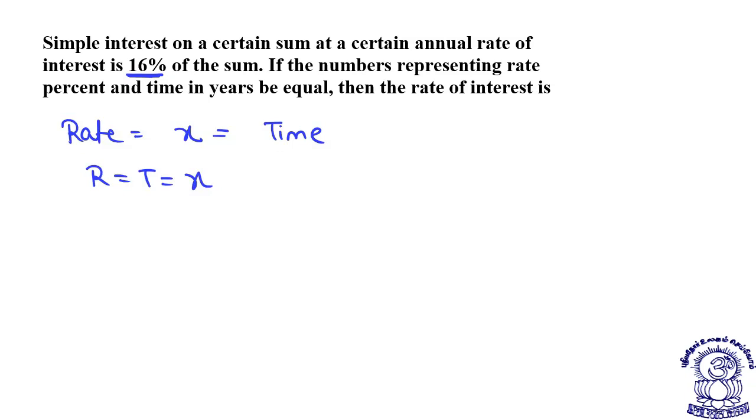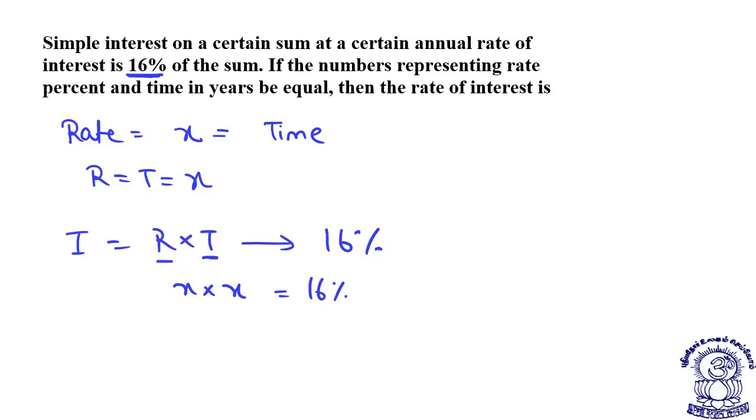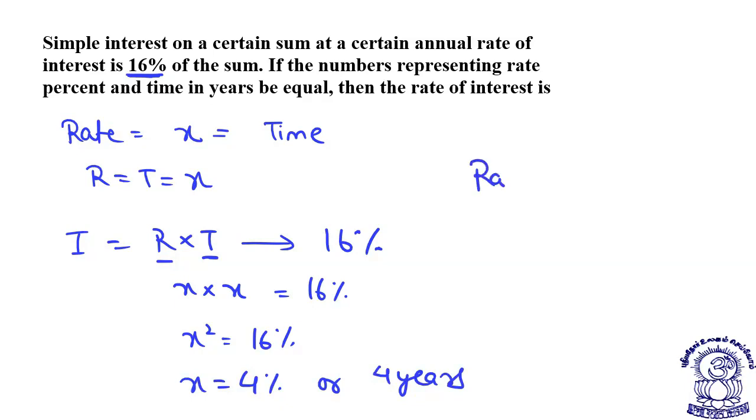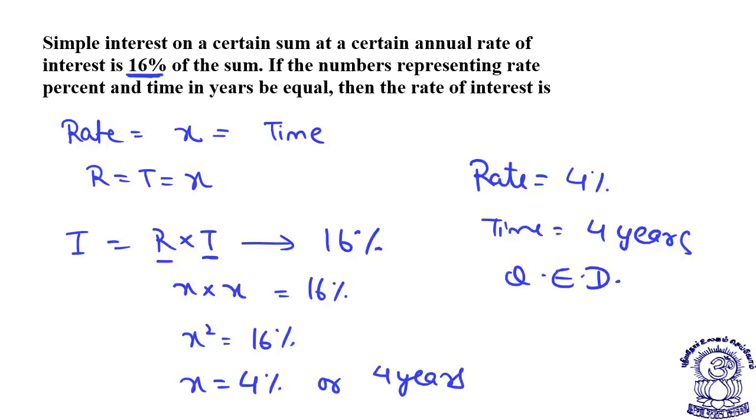Students, as per the method I have told you, interest is actually rate into time. If rate into time is 16% and both rate and time are equal, X into X is 16%. Can't I say X square is equal to 16, or X is equal to 4? So easily you can deal. X is equal to 4% or 4 years. That means the rate is equal to 4%, the time is equal to 4 years, quite easily demonstrated. I hope it is clear to all of you.